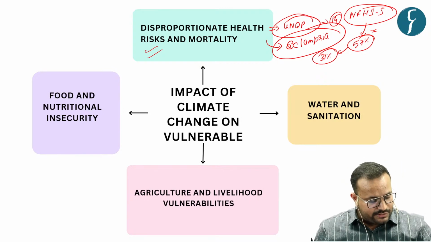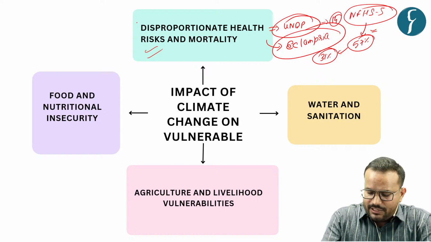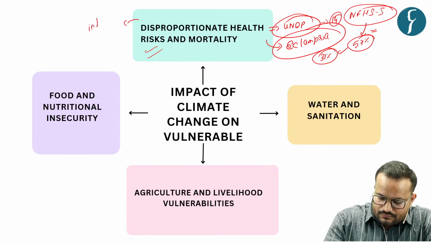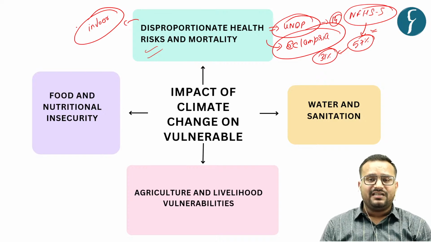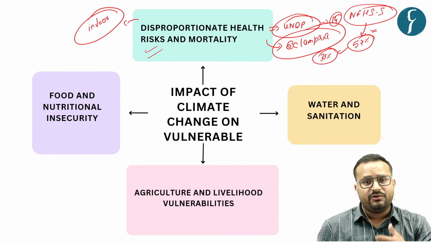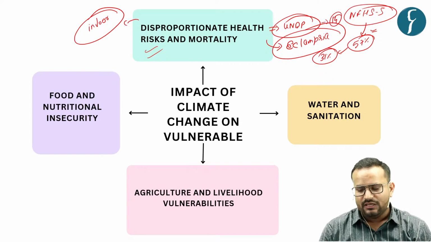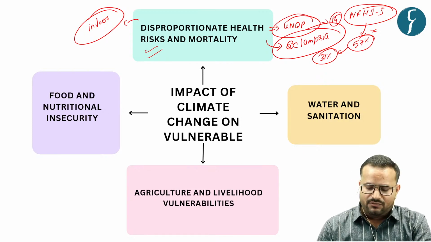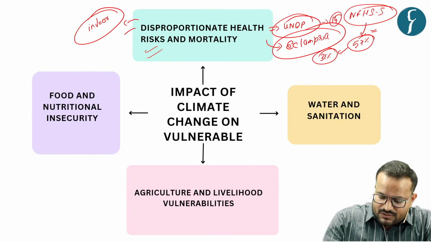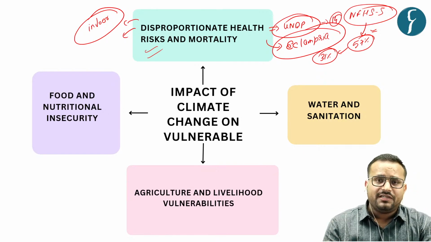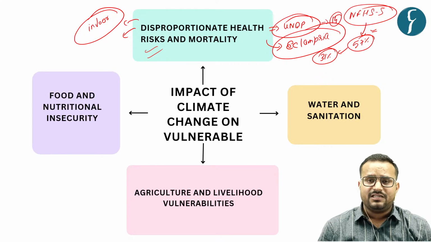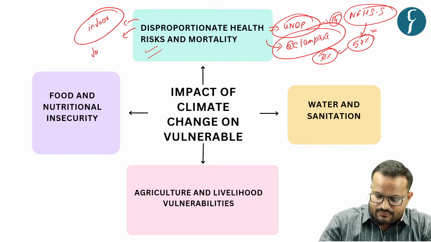Similarly, there is the issue of indoor air pollution. There has been a report by Lancet which states that lakhs of people in India die just due to indoor air pollution. And in case of India, as per the time use survey of NSO, the majority of the domestic work is being done by whom? The women.